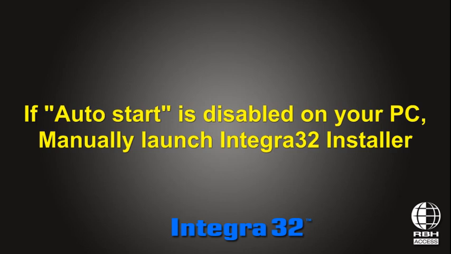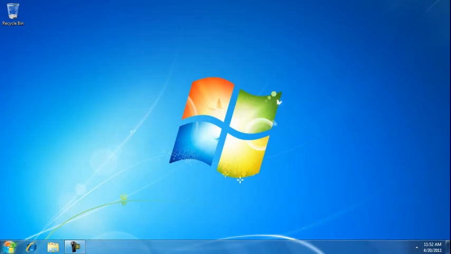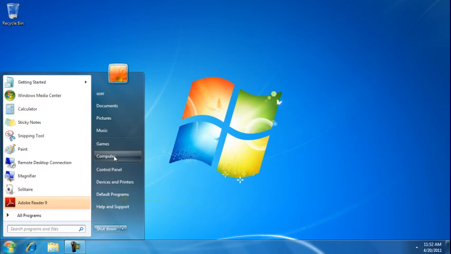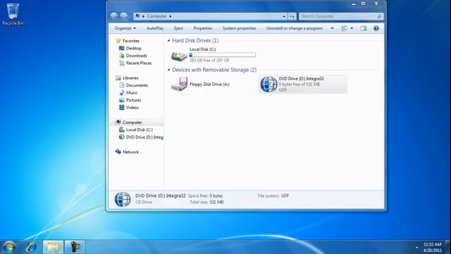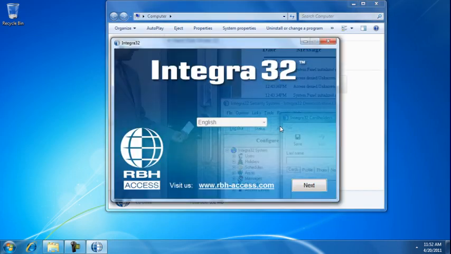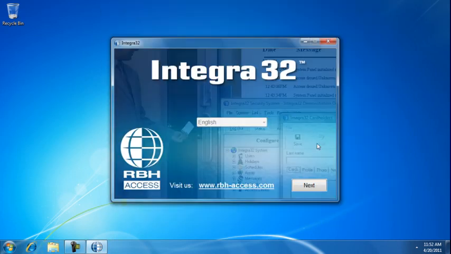If Auto Start is disabled on your machine, you can manually launch Integra32 installer. Click on Start, Computer, double-click on your drive. The startup screen will launch.